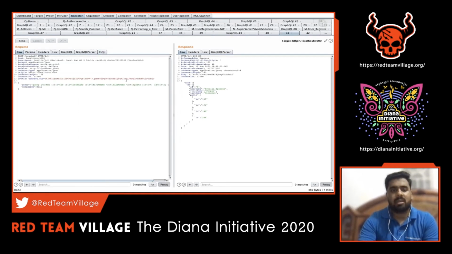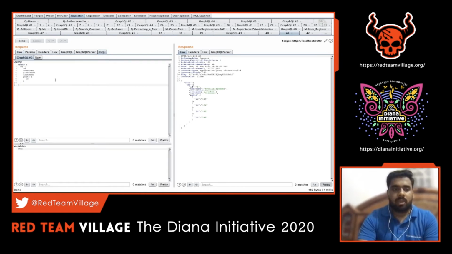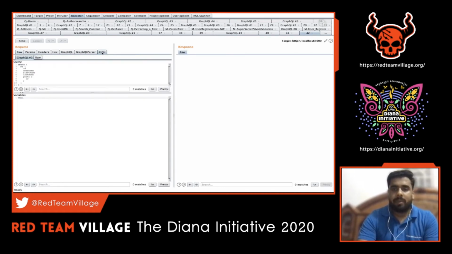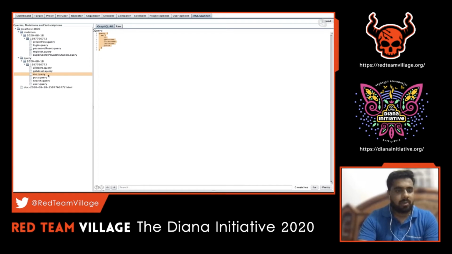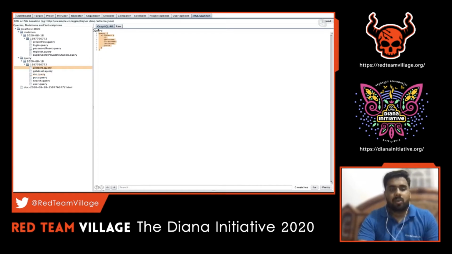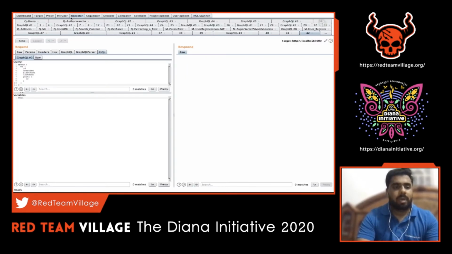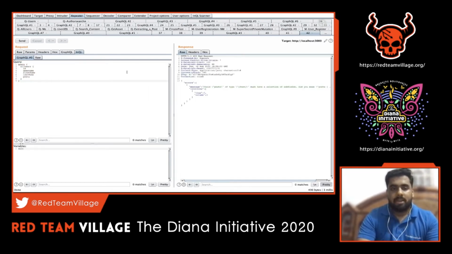For example, consider that I've explored the application and found one query here, and this query was for pulling out the user record. In this case, it pulled out the ID, username, first name, last name, and post information of a particular user. Let's say I have the same request in the repeater. Now let's try some other request, for example all user. So for all user, this is the query. Let's go back here and edit the same thing. And here again, it says some error occurred. This is because there's a subfield which it is requiring.